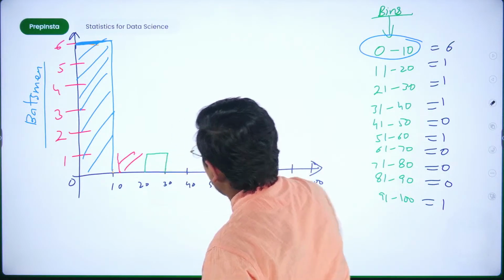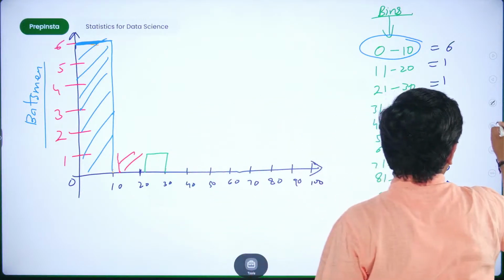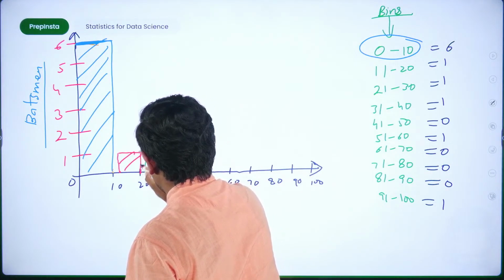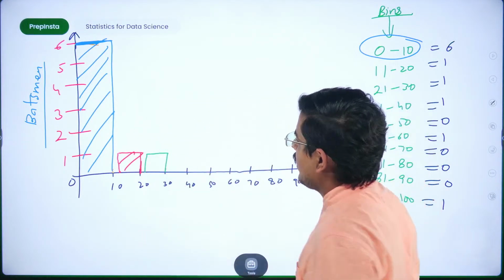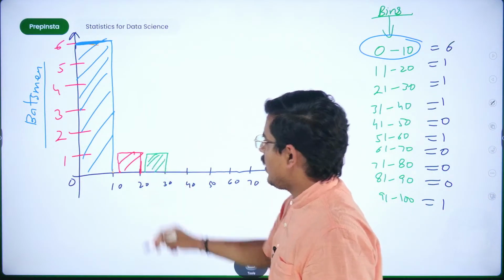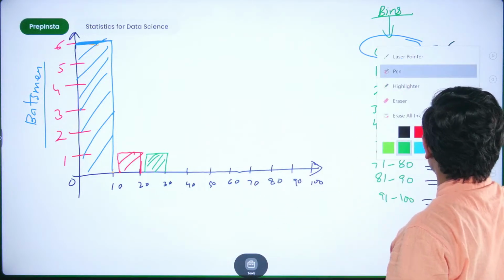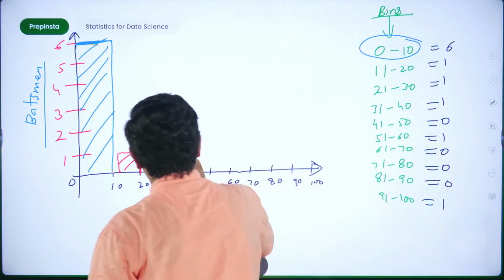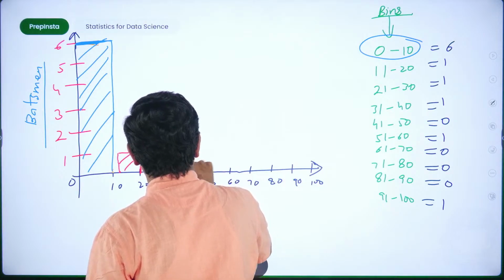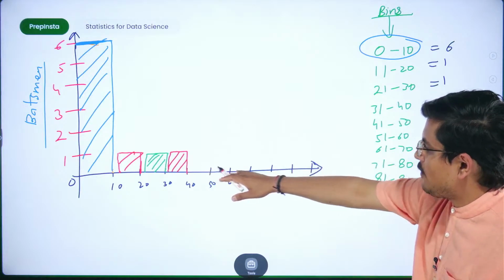So 20 lies here, and 21 to 30 again has one person who has scored. From 31 to 40 is the same, so from 31 I'll draw it carefully, and there again one person has scored, and then you have absolute zeros.